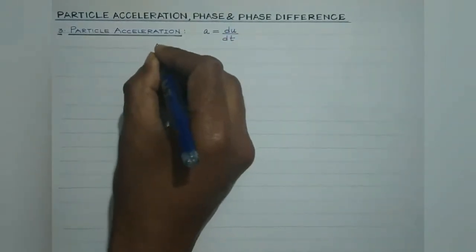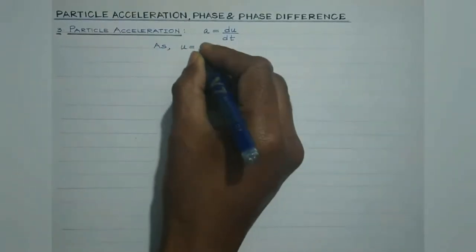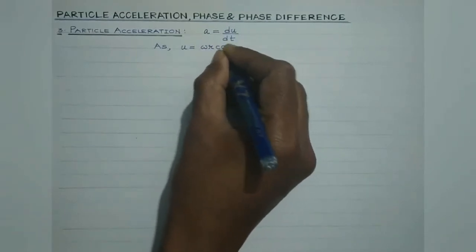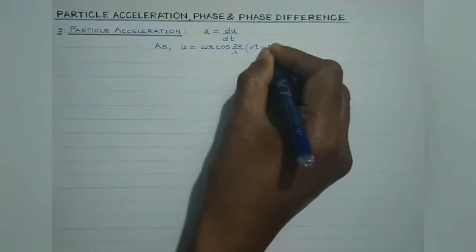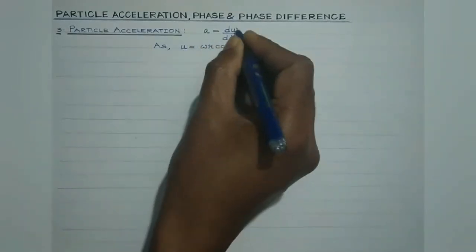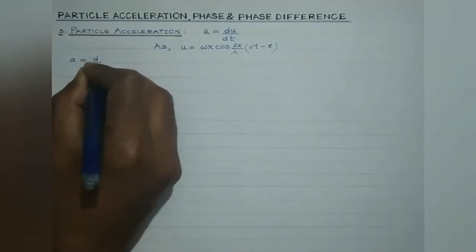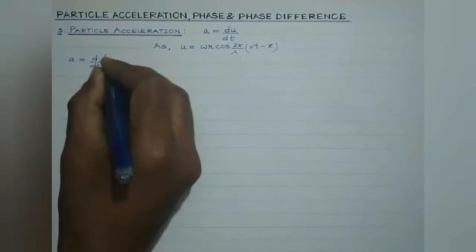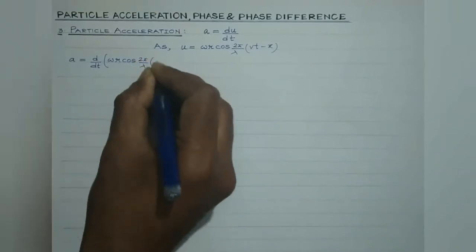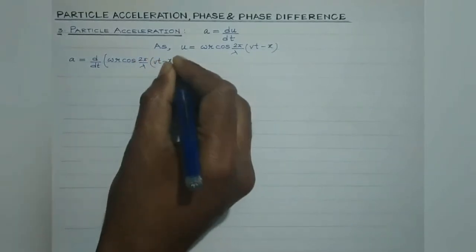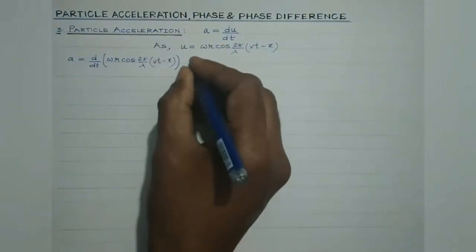Now as we are aware, we have just discussed the particle velocity; it's given by omega r cos 2 pi by lambda (vt minus x). Now let's substitute this value of u over here and solve it so as to get the expression for the particle acceleration. Obviously here we have considered the progressive wave to be traveling along the positive x direction, right?